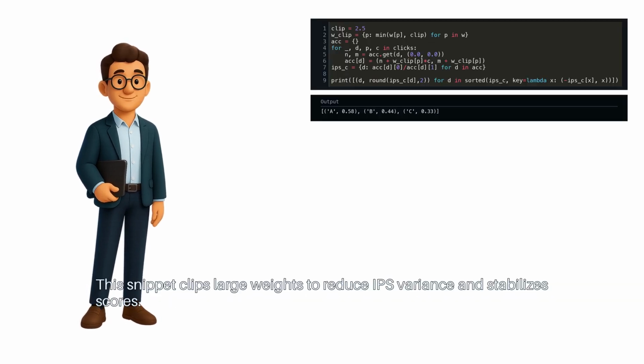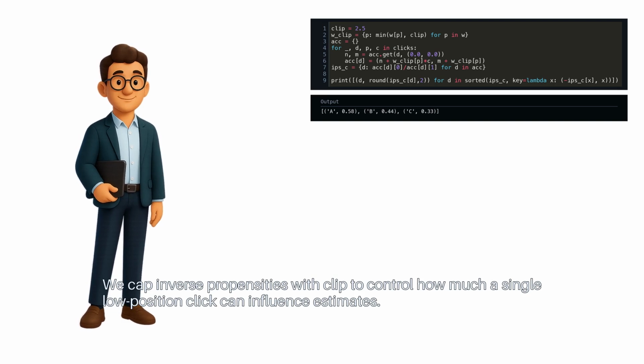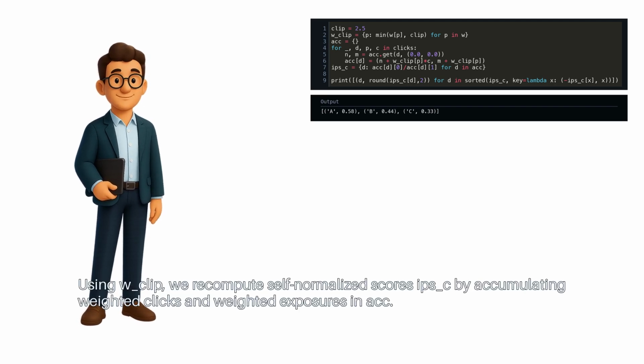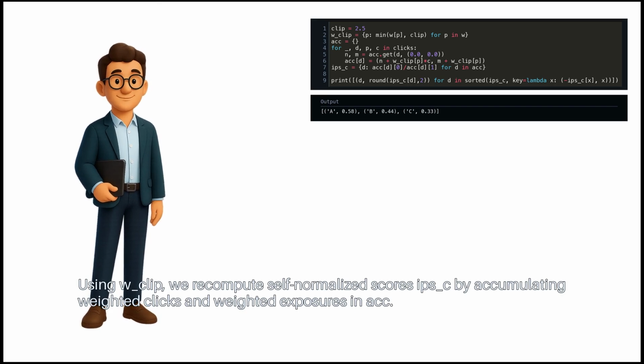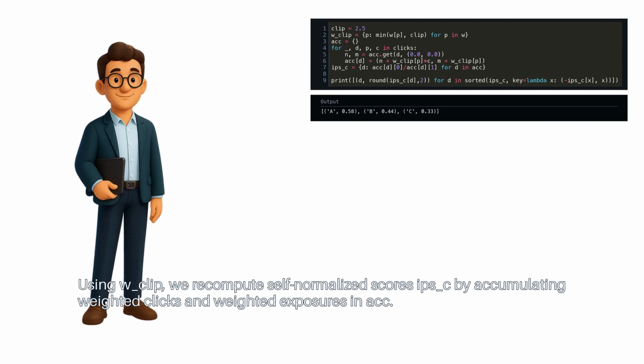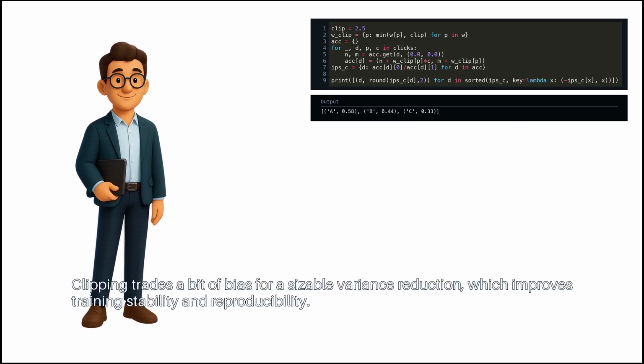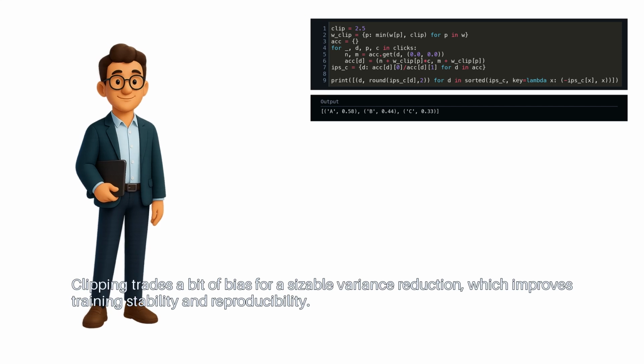This snippet clips large weights to reduce IPS variance and stabilizes scores. We cap inverse propensities with clip to control how much a single low position click can influence estimates. Using W-clip, we recompute self-normalized scores, IPSC, by accumulating weighted clicks and weighted exposures in AC and AD. Clipping trades a bit of bias for a sizable variance reduction, which improves training stability and reproducibility.